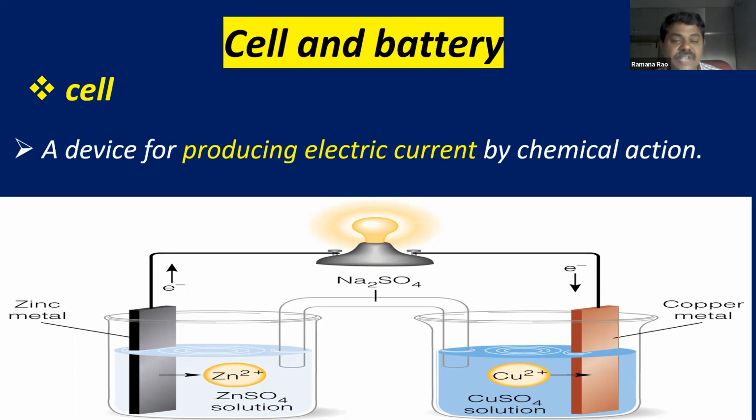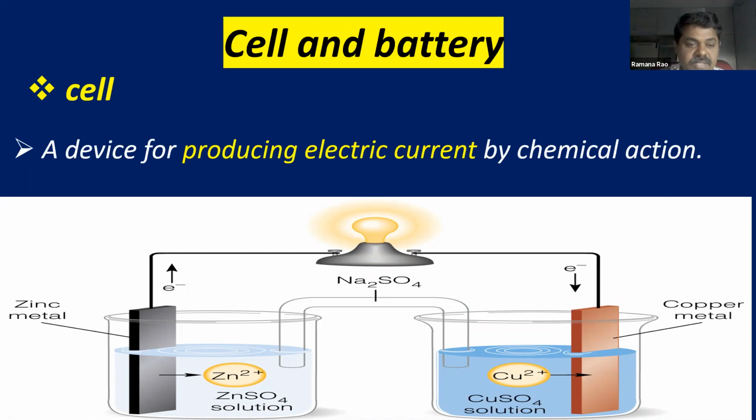What happens if electrons flow from one place to another place? You can see in the diagram, electrons are flowing from this plate and moving to this plate. Flow of electrons leads to electric current. Of course, the direction of flow of electrons and the current direction are opposite. That already you know. If electrons are moving from this plate to this plate, this is the direction, then the current direction will be opposite.